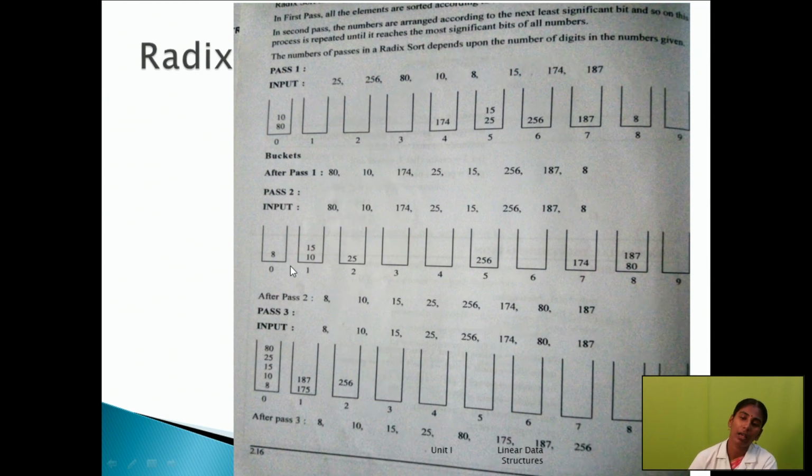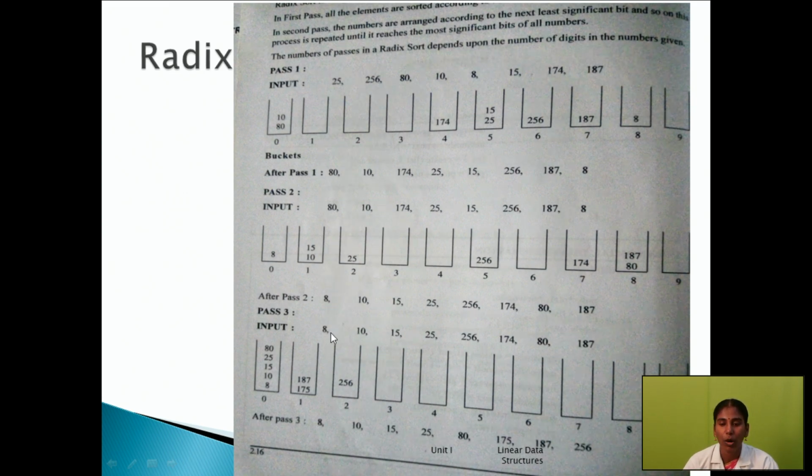Here we can write the order, bottom up approach, so you have to take the elements from top to bottom to top. So 8, 10, 15, 25, 256, 174, 80, 187, okay. So this is the answer for the second pass.